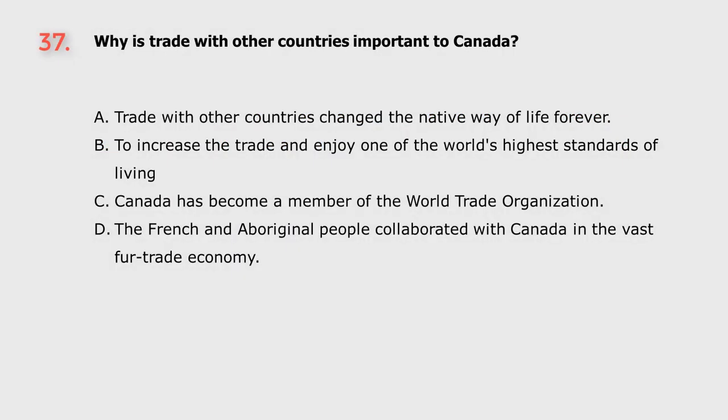Question 37. Why is trade with other countries important to Canada? A. Trade with other countries changed the native way of life forever. B. To increase the trade and enjoy one of the world's highest standards of living. C. Canada has become a member of the World Trade Organization. D. The French and Aboriginal people collaborated with Canada in the vast fur trade economy.